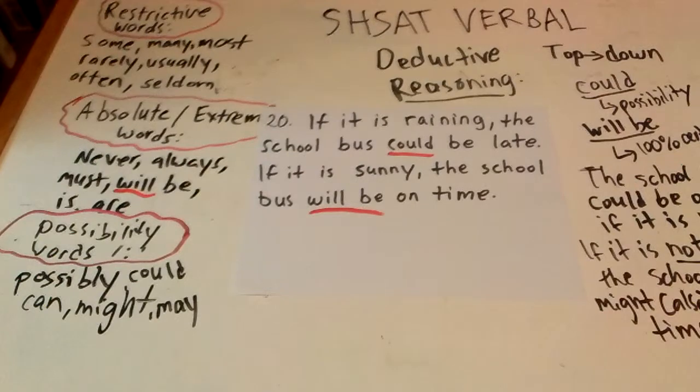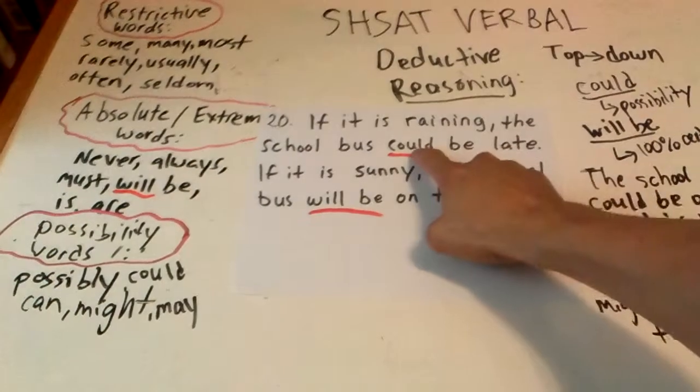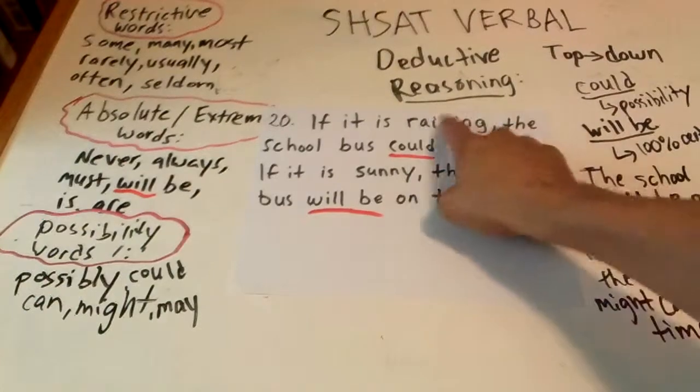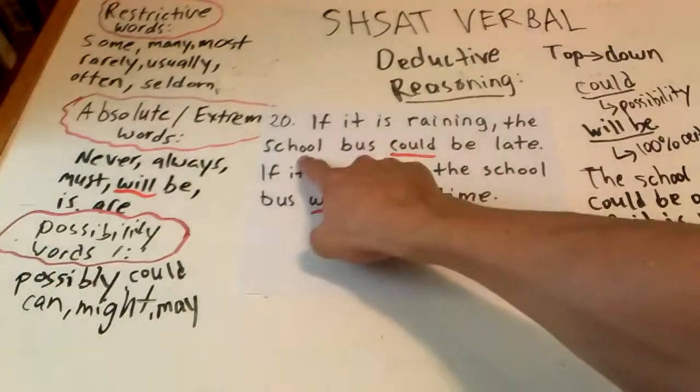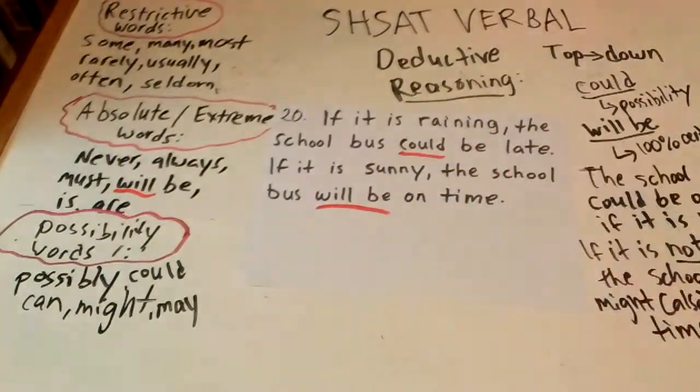I may come out later. That means I might come out to hang out. See? I use them interchangeably. Might and may in a single sentence to mean the same thing. Might and may both have to do with possibility. And if you just replace could with may there, if it is raining, the school bus may be late. That's exactly what H says in other words.